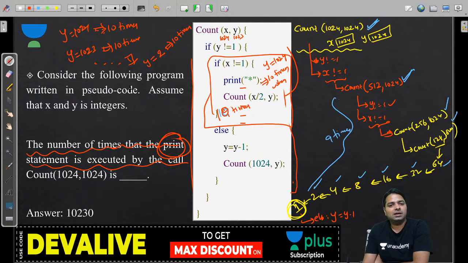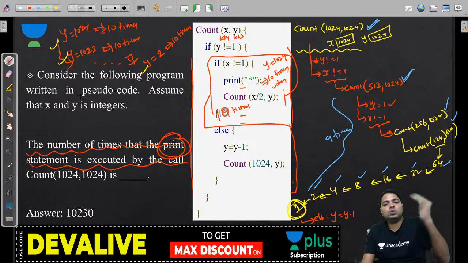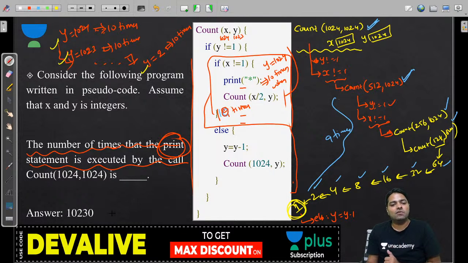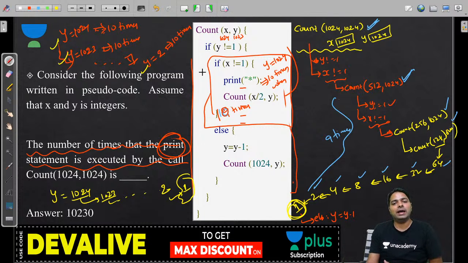Now 10 कितने बार प्रिंट किया, y का वैल्यू कब तक जाएगा, ये how many times the y value, 1024 to 2, it means y value is going to update 1024 to 1023, 1023 till 2, and when it becomes 1 we will fail the condition, we never call anything else.